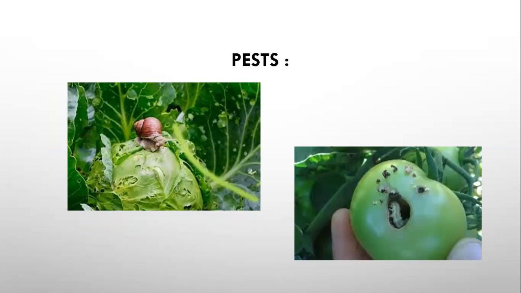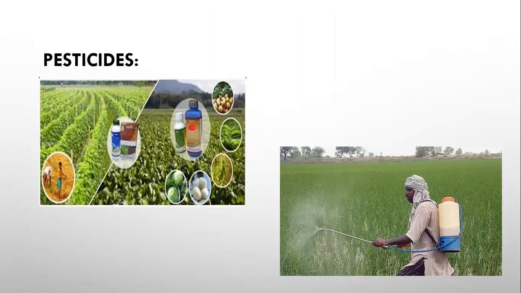So what we have to do to control these pests, we have to spray. Farmers spray pesticides. Pesticides are the medicinal treatment which is used. These are the medicine to kill the pests. So this is the man who is spraying over the crops to control the pests.